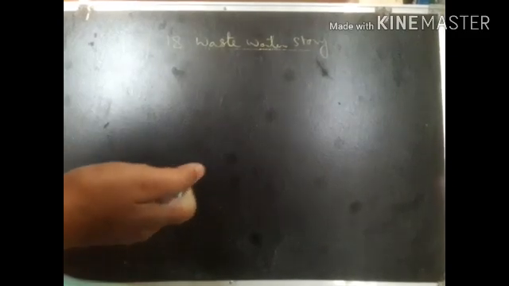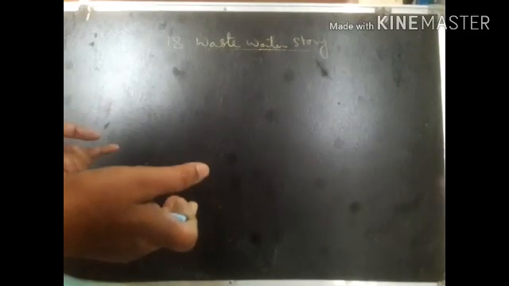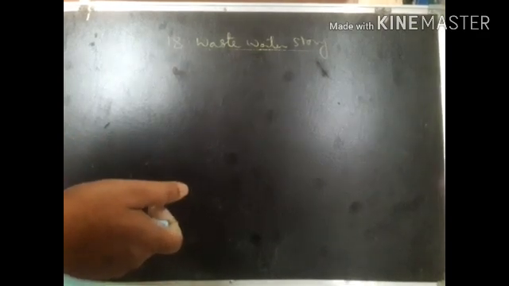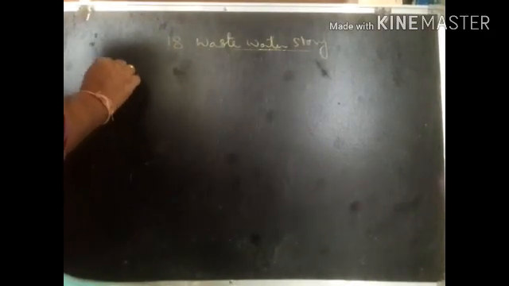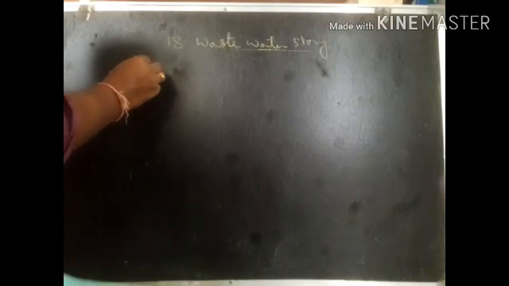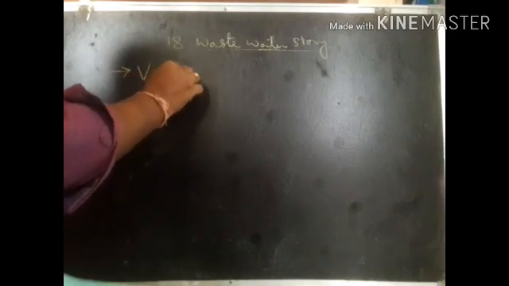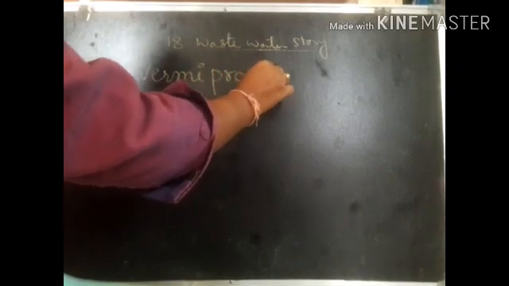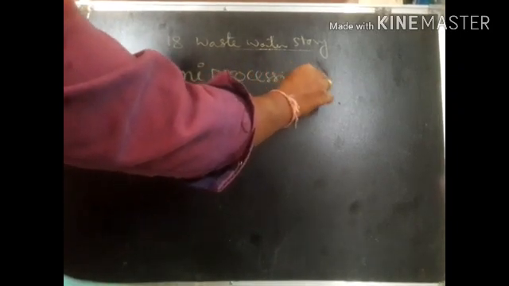What is that? Septic tanks, compost pitting and chemical toilets we discussed, and some more on-site disposals are there, which include vermi processing. We call it a vermi processing toilet, the name itself indicating vermi processing toilets.